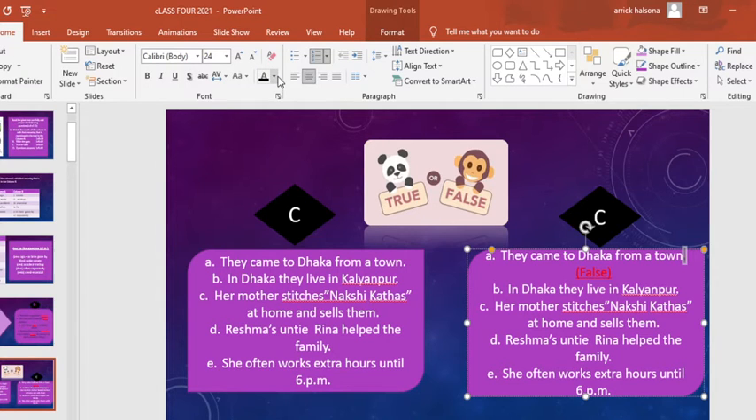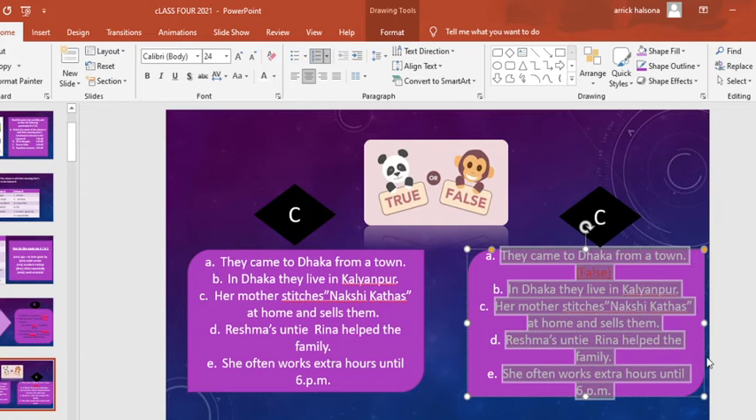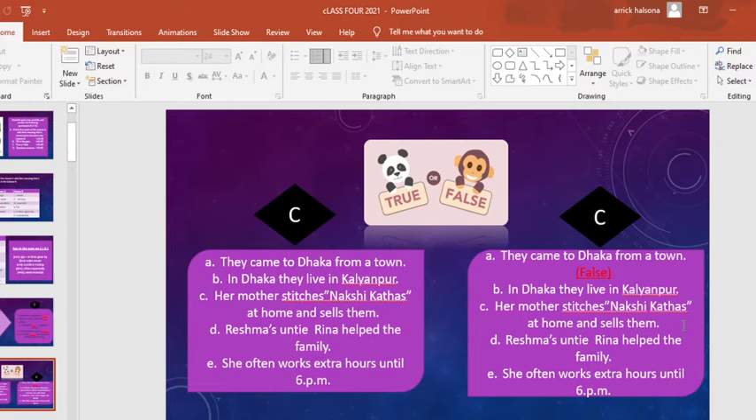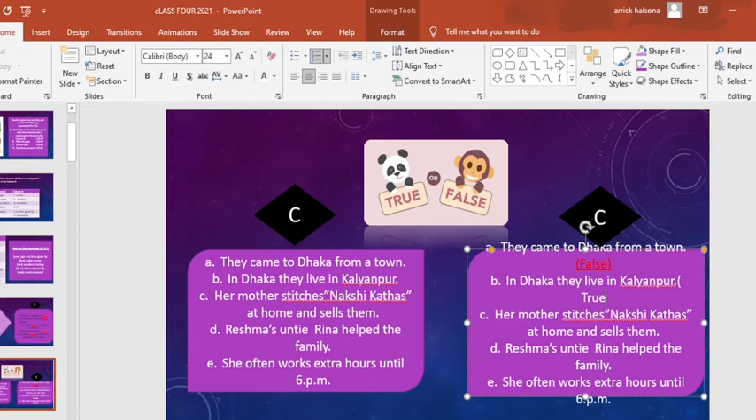Okay, I think now it's perfect. So, same way. Boys, this was actually an example. You need to write down false in this way. In Dhaka city they lived in Kollanpur. Here also you need to write down, is it true or false, boys? It's actually true. So you need to write down true.